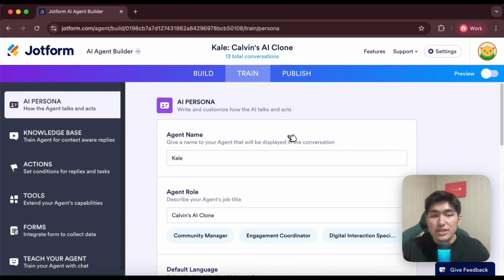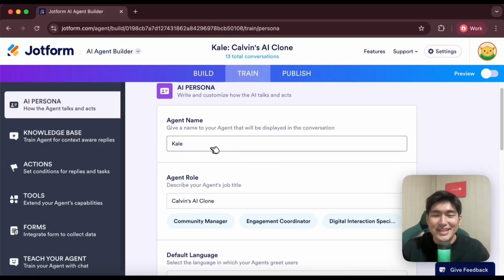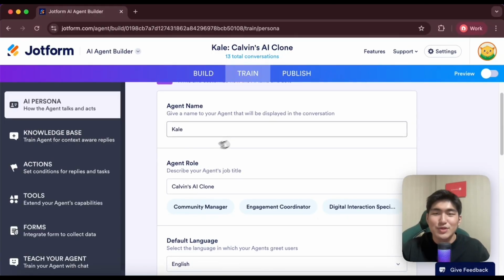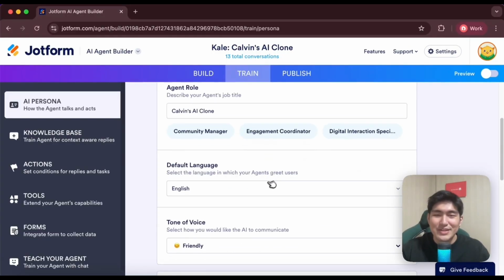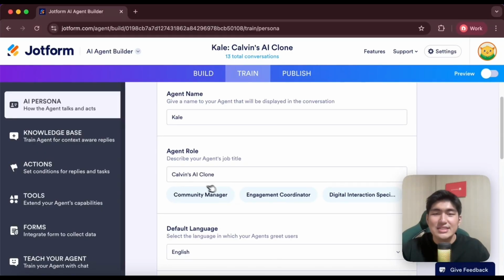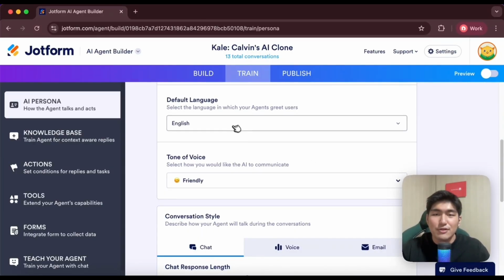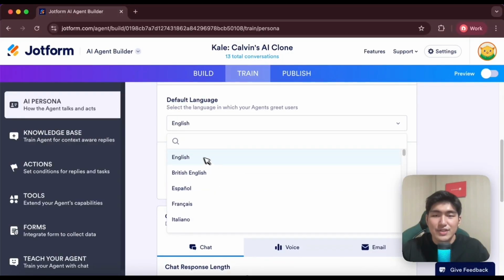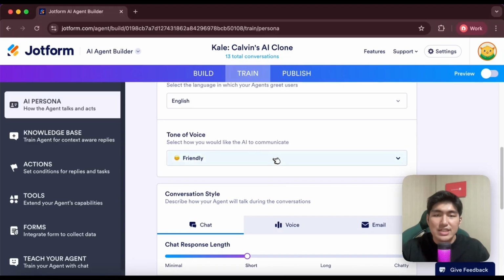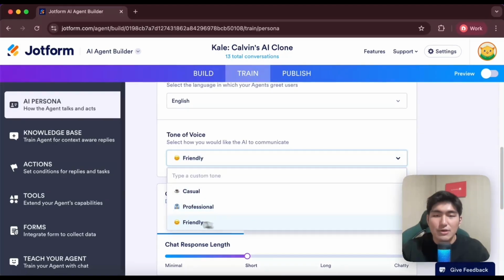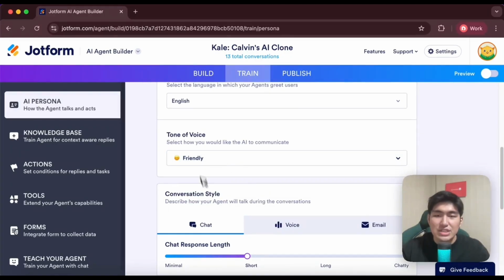So for this agent, because it's a clone of me, I'm just going to give it an agent name, which is Cal, and the agent role would be Calvin's AI clone. You can give it other roles as well, let's say community manager, engagement coordinator, and so much more. And then you can give it a default language. There are plenty of different languages over here, and I'm just going to set it as English. You could also edit the tone of voice as well. You want it to be casual, professional, or friendly, and I just like it to be friendly as well.